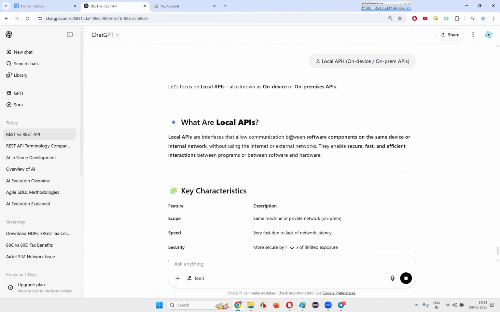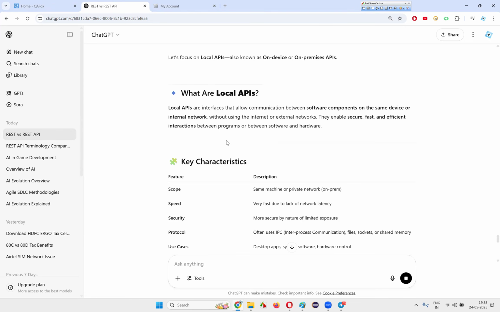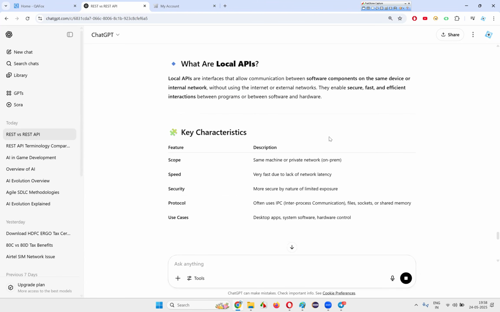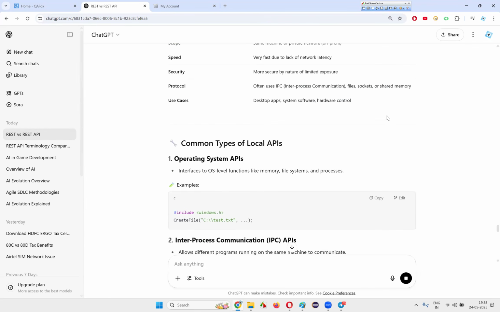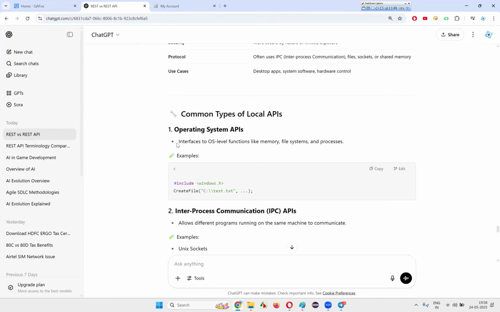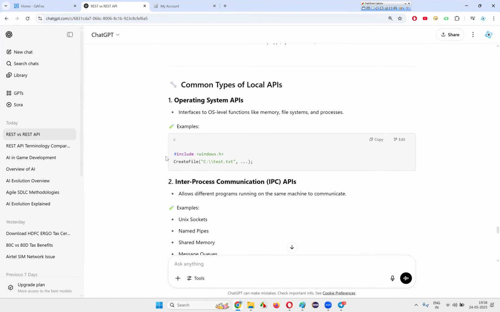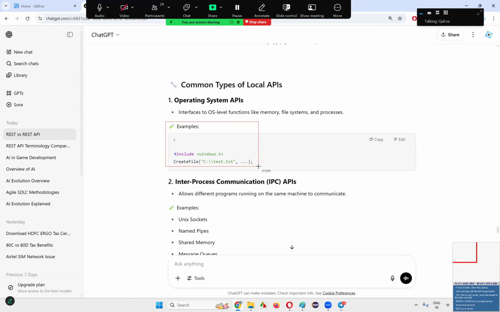Local APIs are the interfaces that allow communication between software components on the same device or internal network without using the internet or external networks, between programs or between software and hardware, on the same machine or private network. No internet will be there. Directly the calls will be made within the system, within that program or code. Operating system APIs are interfaces to OS level functions like memory, file system, and processes. The OS software will make API calls to memory, the file system, and all those. This is also an example of a local API.